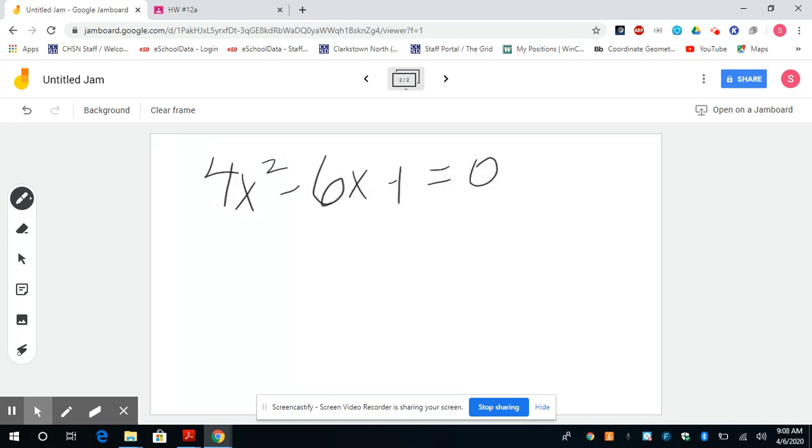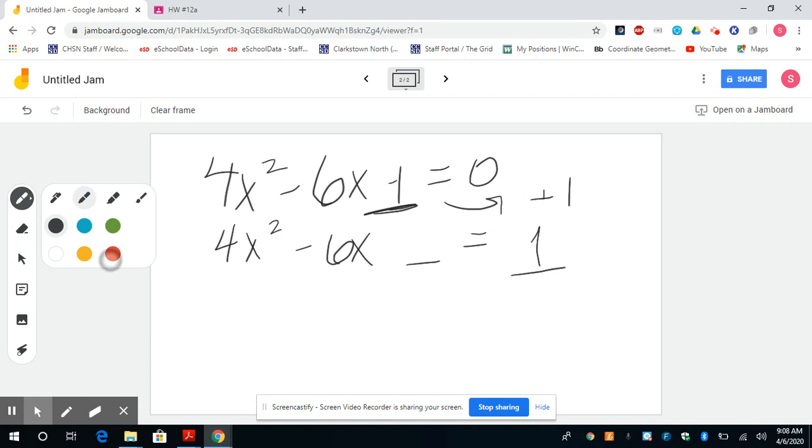Okay. So my first step on that worksheet is to move any constants over. So I have a minus 1 here, so let's move it over to the right side. So we're going to add 1. Okay, remember we want our a value to be 1. So we need to factor something out of these two terms.